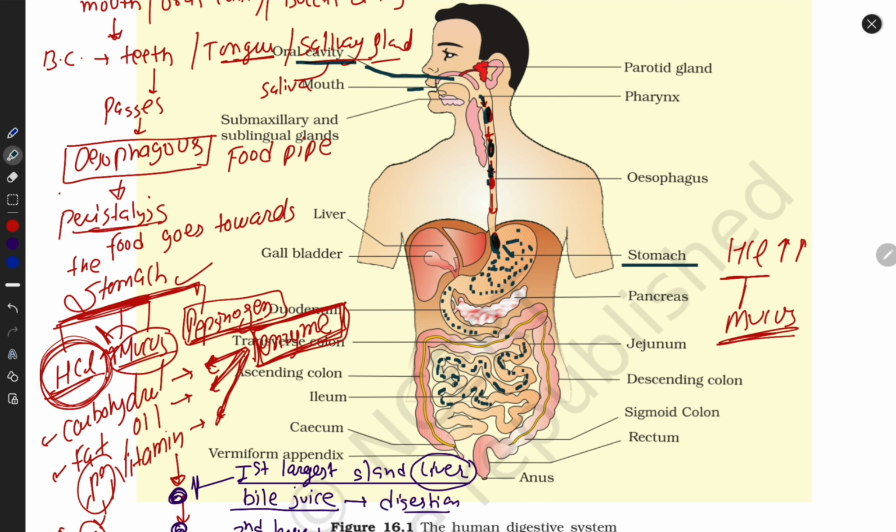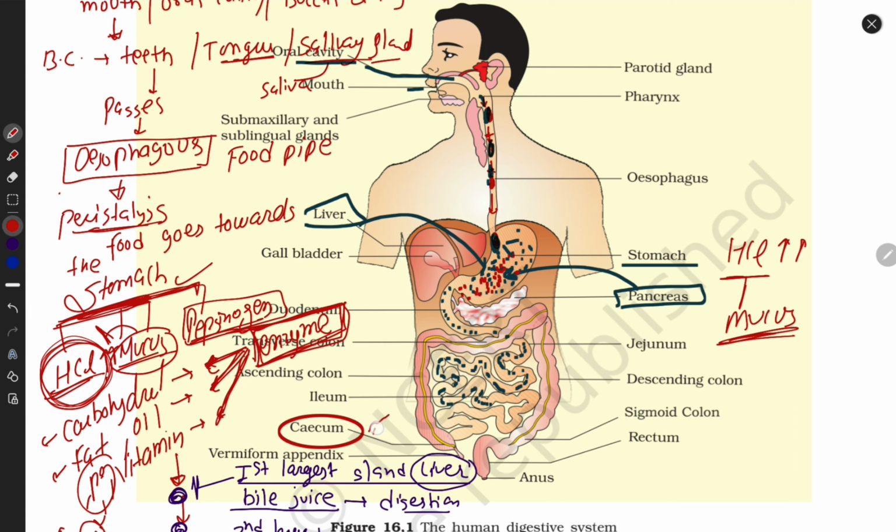Then the last part of the small intestine, the ileum, does not break down food, it absorbs all food. The pancreas and liver also contribute their enzymes for breaking down the food. And finally the cecum part, this is the appendix part.